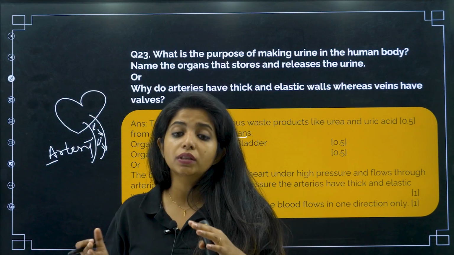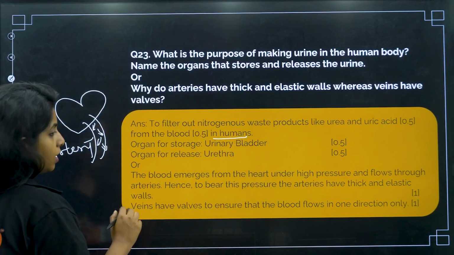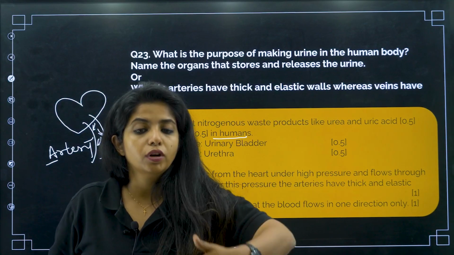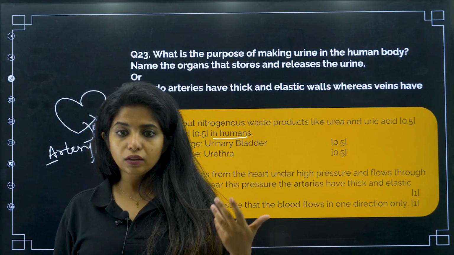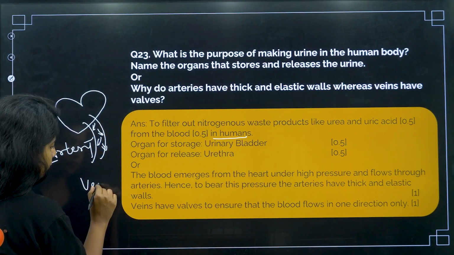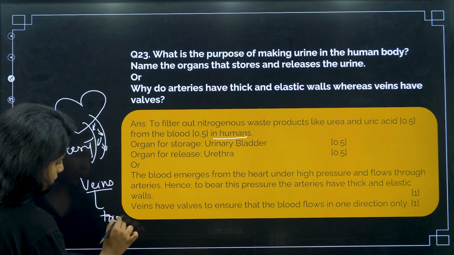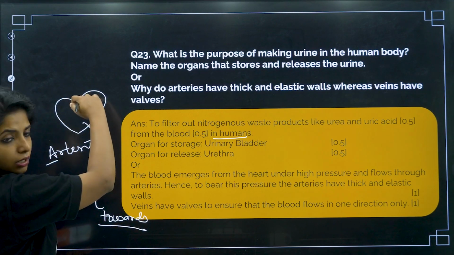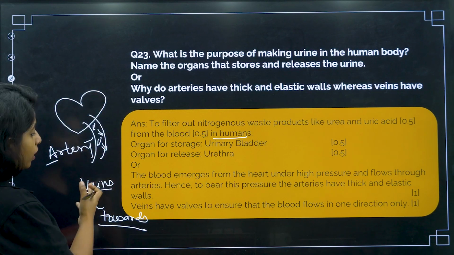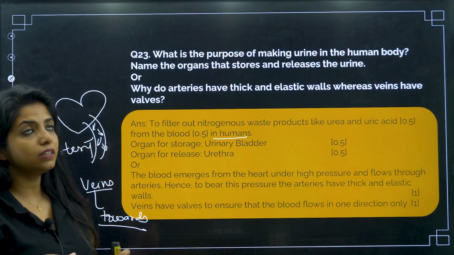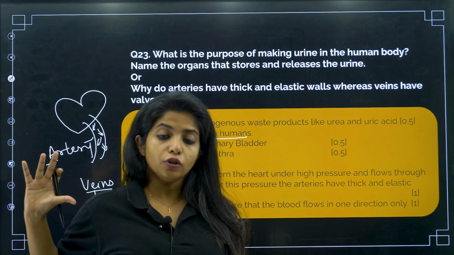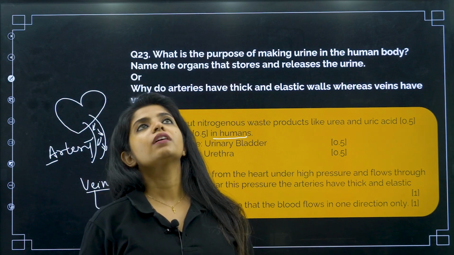Now whereas veins, why do you think they have valves? What do you mean by valves? You might have seen certain valves so that the water does not flow back, which is why you have valves. Similarly, veins are the ones that carry the blood towards the heart. Arteries are under the pressure of the heart, so the blood does not have a choice to go back. But what about the veins? Veins carry the blood towards the heart, and there is nothing to put pressure on it. So the blood which is going up might come down also.